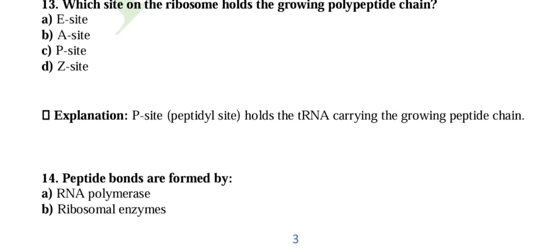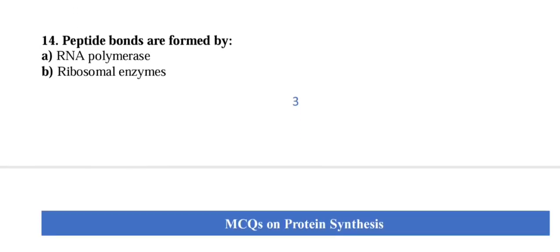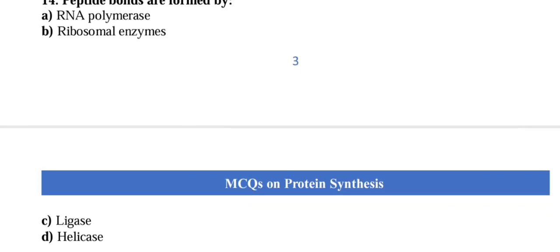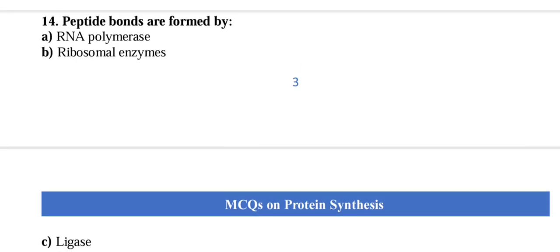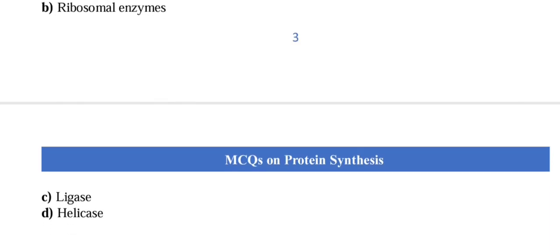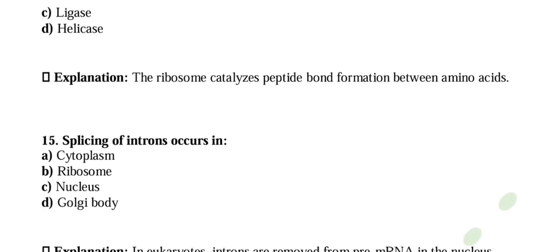Question number 14. Peptide bonds are formed between. So generally peptide bonds are formed between the amino acids. Okay, so we already know that proteins are polymers of amino acids, and these amino acids are held together by peptide bonds. Okay, question number 15. Splicing of intron occurs in. So in eukaryotes, introns are removed from mRNA in the nucleus. Okay, so nucleus is the right answer. Splicing of intron occurs in the nucleus.